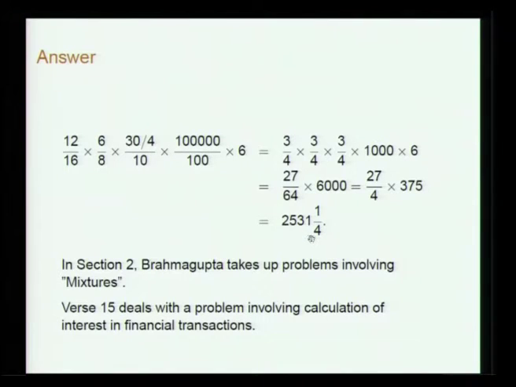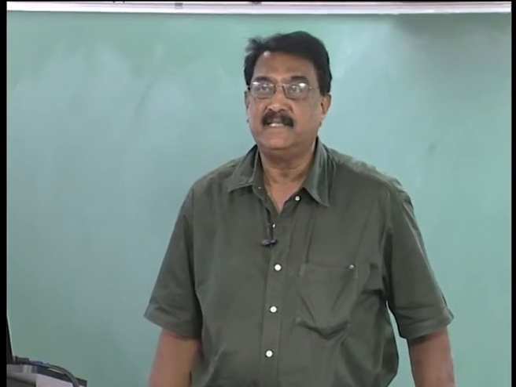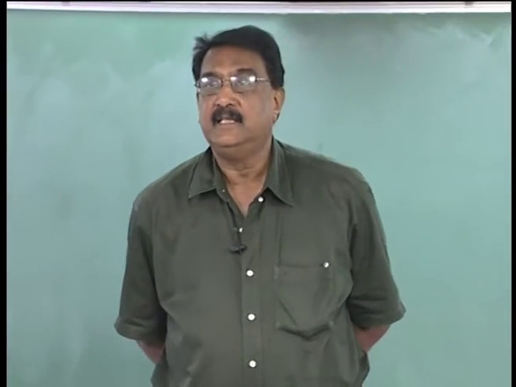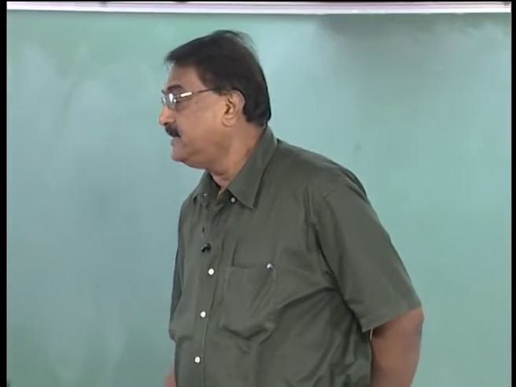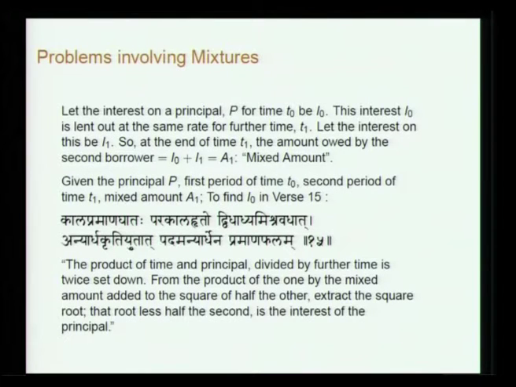One can go on like this with examples involving rule of proportions, both direct and inverse. Indeed, the text and the commentary have many more examples. So, next in section 2, Brahmagupta takes up problems involving mixtures. For instance, the 15th verse gives a problem involving a calculation of interest in financial transactions. Remember that interest is mentioned in Aryabhatiya also.